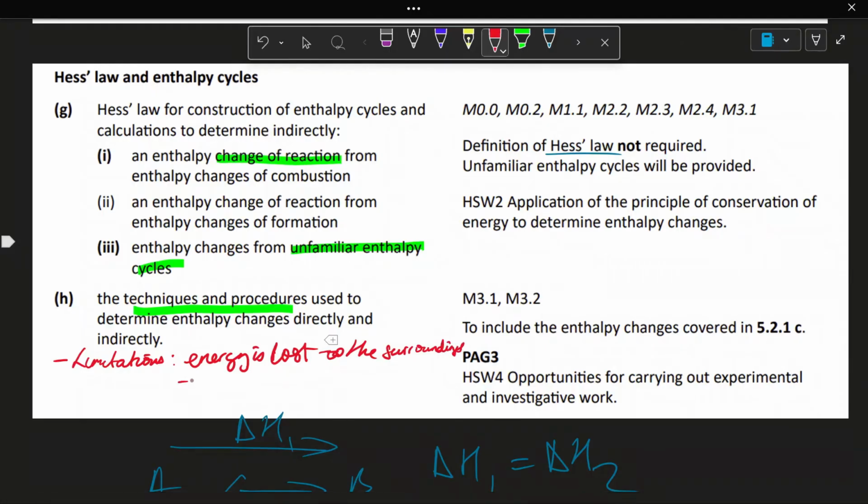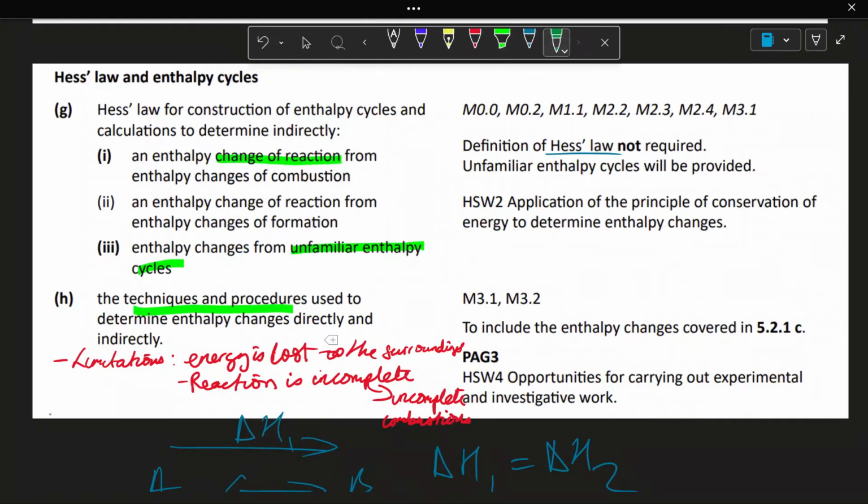You could also say the reaction was incomplete, such as incomplete combustion. It's always worth it to be more specific, as often "reaction is incomplete" is a bit vague. It's not likely to be credited with marks in the mark scheme. If you want to improve it,